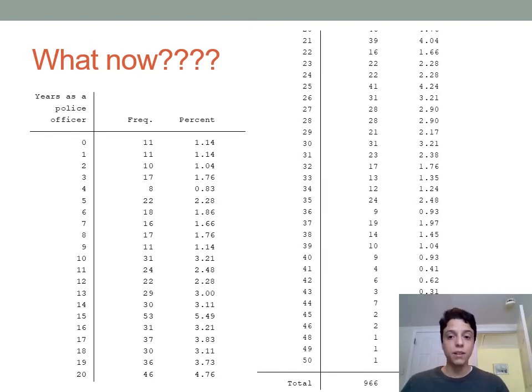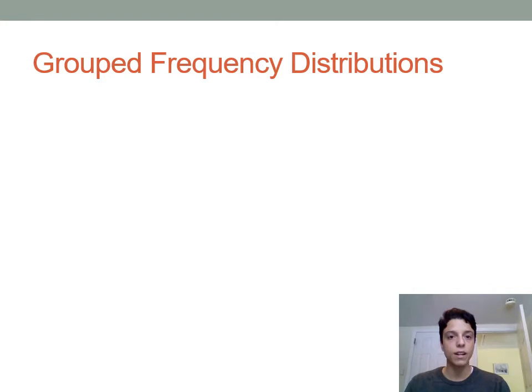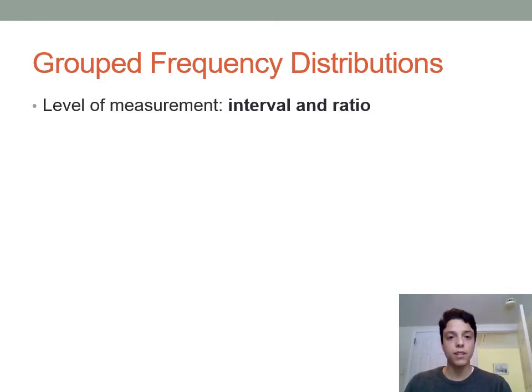And you can imagine even more. There are variables that can range from 0 to 1,000 or 0 to 100,000. And you wouldn't want to have a different line in your table for each one of those different values that a variable could take on. So because of that, we're going to turn to something else, which is called a grouped frequency distribution. What a grouped frequency distribution does is take those many, many numbers you have and just collect them into groups that you can then see the frequency for.